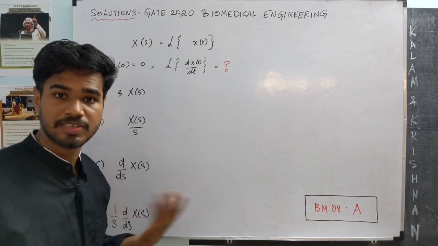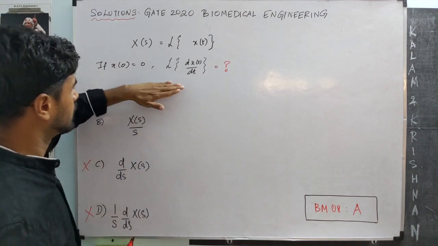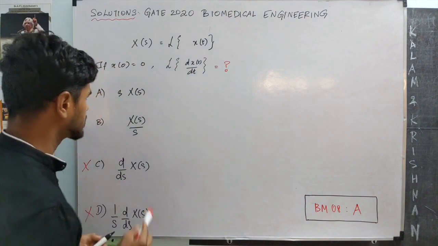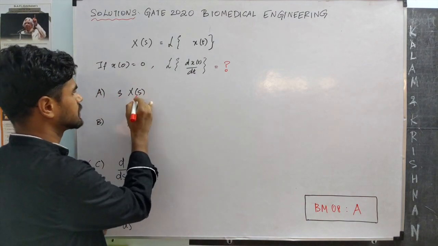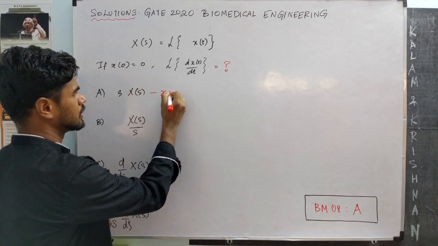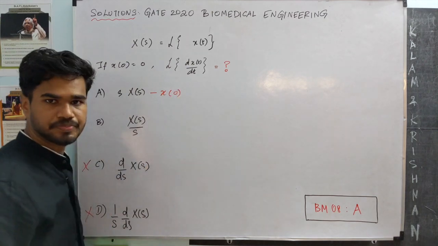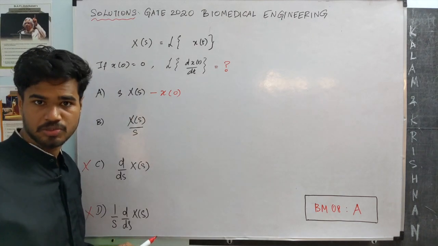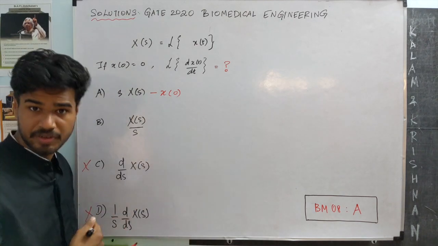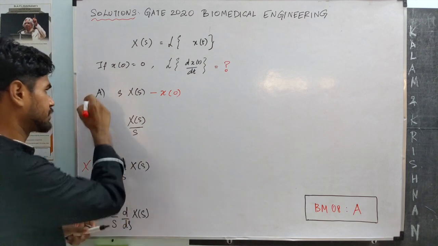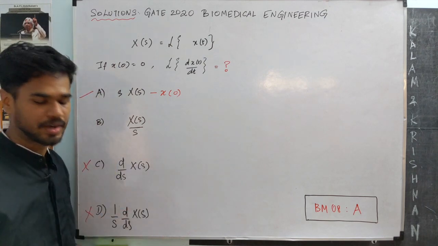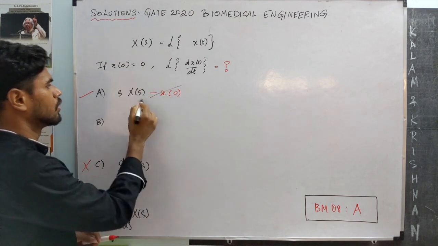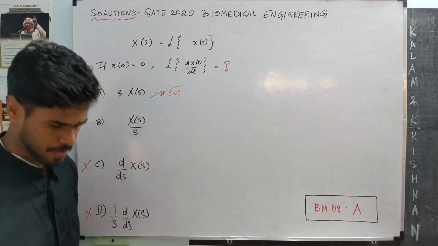One of the first basic properties of Laplace transform is that the Laplace transform of a derivative of a function is s times X of s minus x of 0. If you remember it, we can go ahead and pick option A, which is the correct answer. And of course, we are also given x of 0 is 0. So option A is the correct answer.